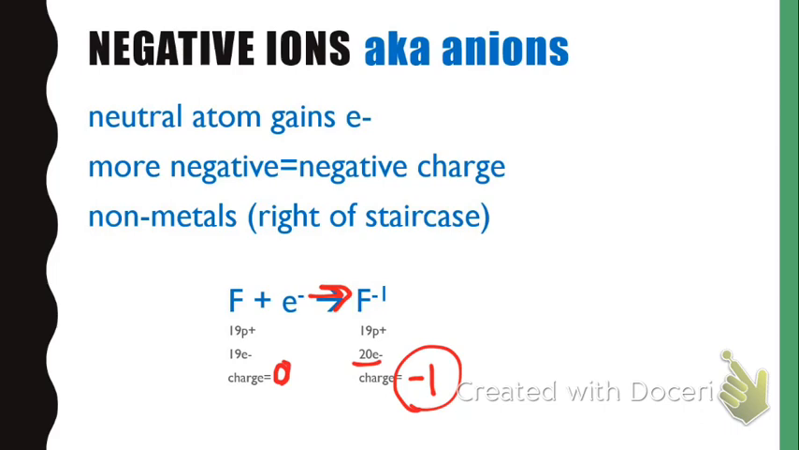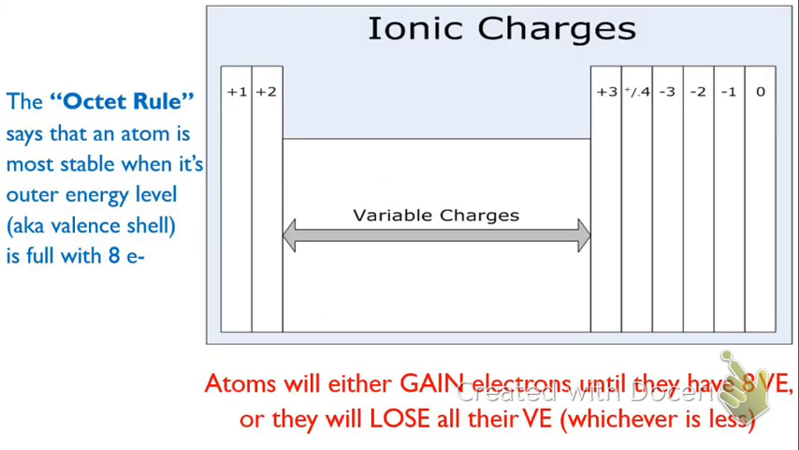Now, how are we supposed to be able to tell when an atom is going to have a certain charge? Well, let's look at the periodic table more closely, and this is where we're going to skip to the bottom for a second. I need you to write down this octet rule for sure. This rule says that an atom is most stable when its outer energy level, also known as its valence shell, is full with 8 electrons. So atoms are either going to gain electrons until they have 8 valence electrons, or they're going to lose all of their valence electrons. And they're going to choose whichever way is easiest or shortest, because atoms are lazy.